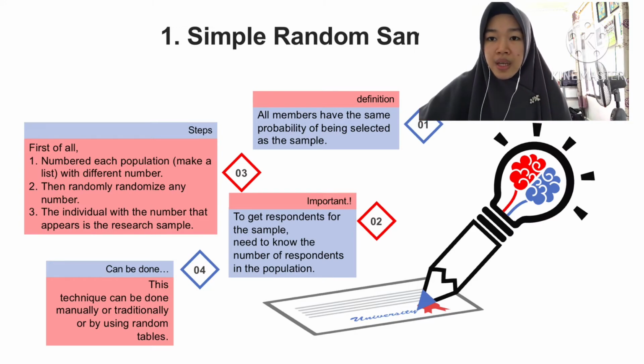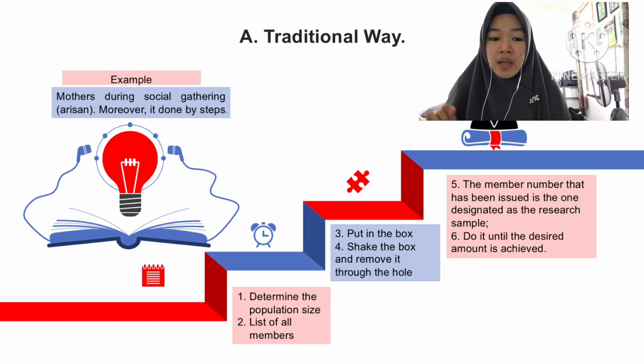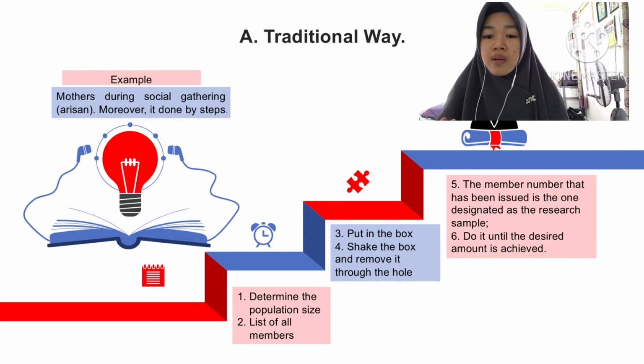We are still on simple random sampling. This is about the techniques used for simple random sampling. The first is by using the traditional way. In the traditional way, an example is our mothers during a social gathering, which in Indonesia is called arisan. Moreover, it can be done in steps.